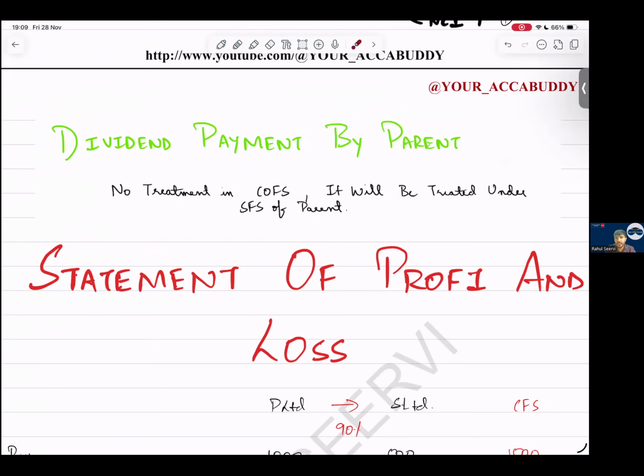Sir, P&L में ही दिक्कत है. Now how many, yes or no in the chat box, do you have a problem with P&L? Yes or no? Yes means you have a problem, no means नहीं है सर. Chat box चलो देखते हैं. Sir, a little bit P&L is tricky, sir. Yes, okay, others. Yes. अरे बाप रे बाप.